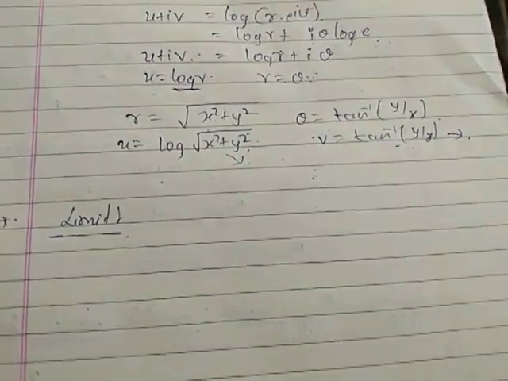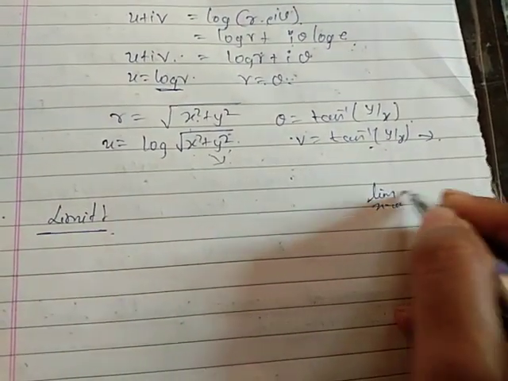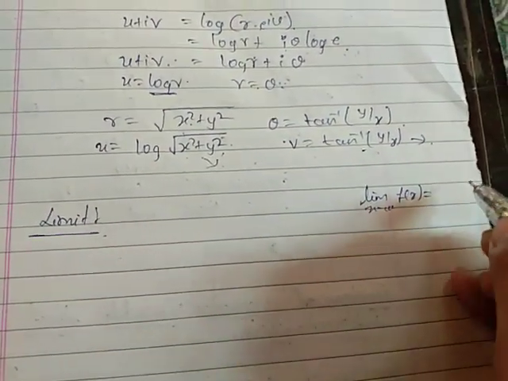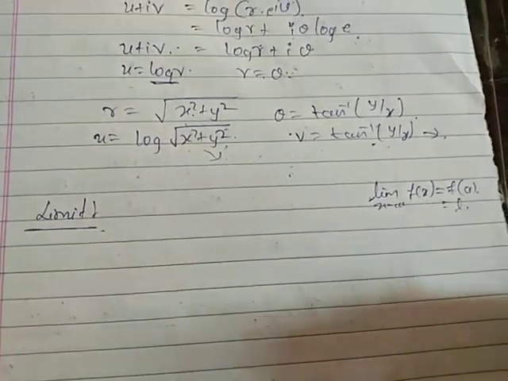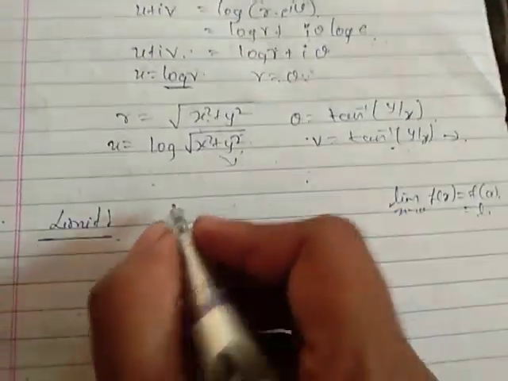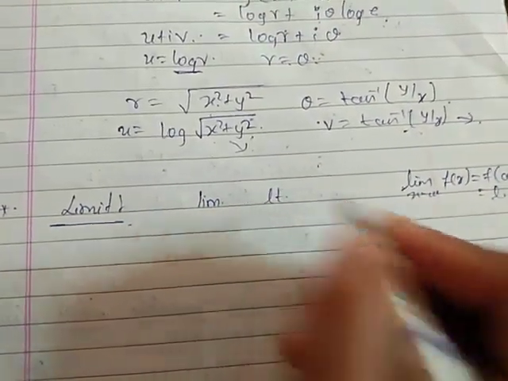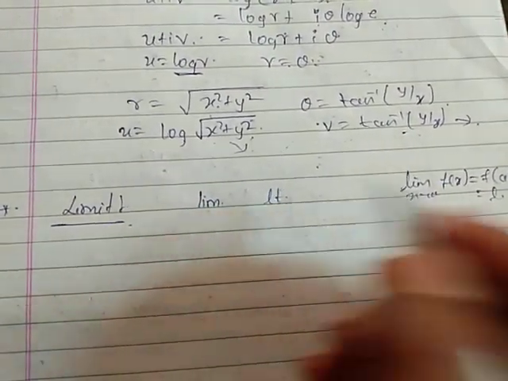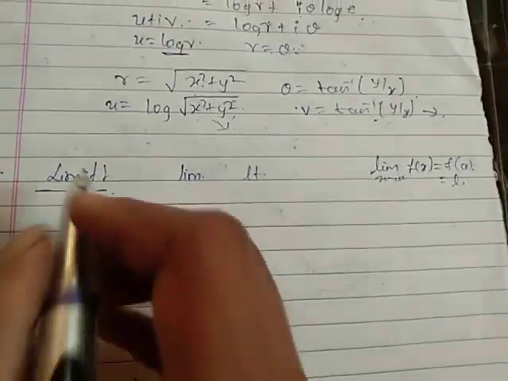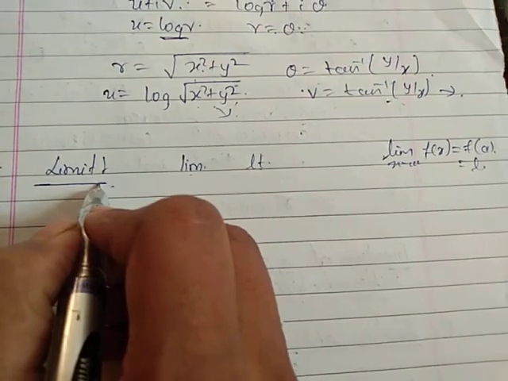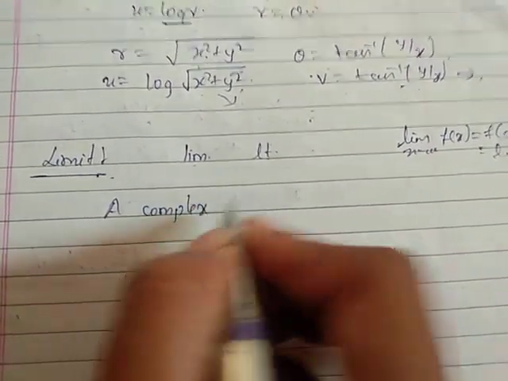As you have already come across in your previous classes, the limit x tends to a of f of x equal to f of a or L. Generally we represent a limit either by lim or by lt. We can use both symbols here. And now I am discussing the limit in the complex variable.